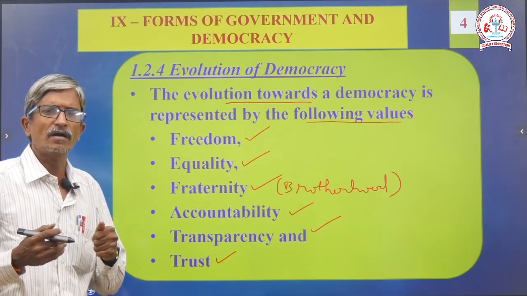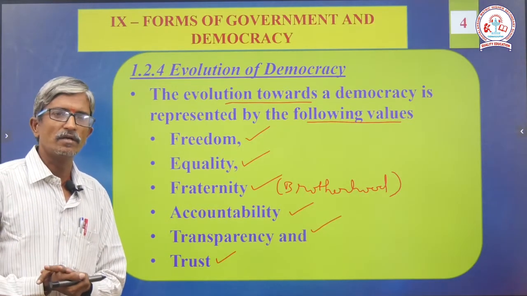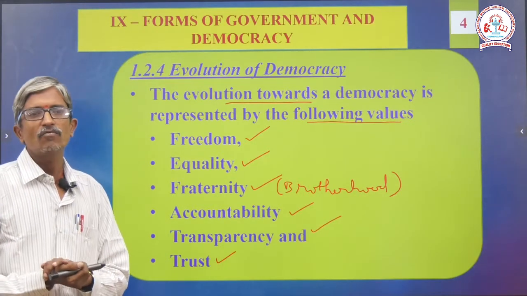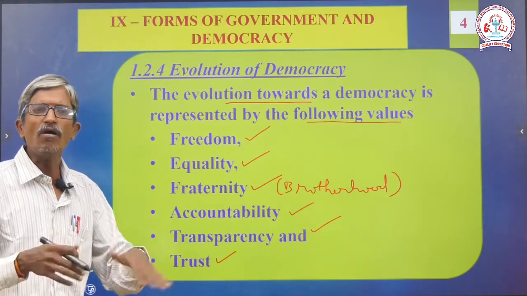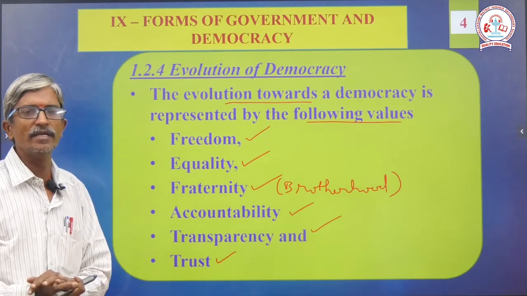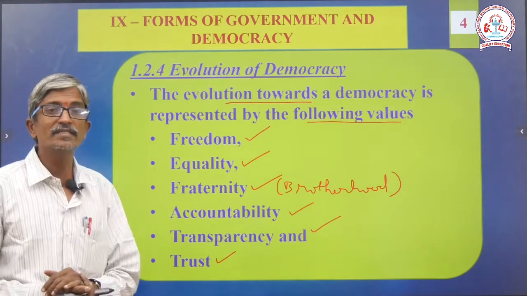It gives the absolute power. So independently they can take decisions, they can continue their job, they can work anywhere, they can hold any type of force. All the features we have, we are absolutely enjoying with the help of the democratic setup. So these are the 6 important features.